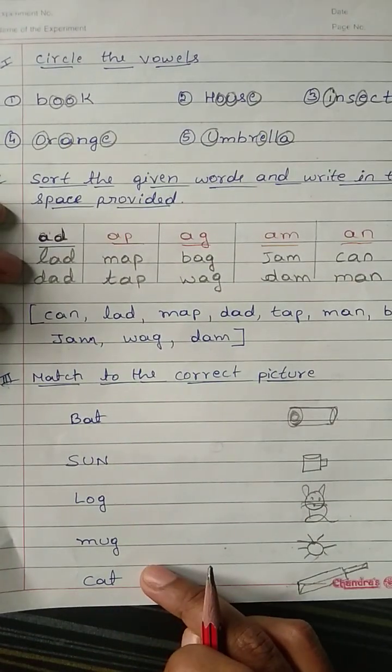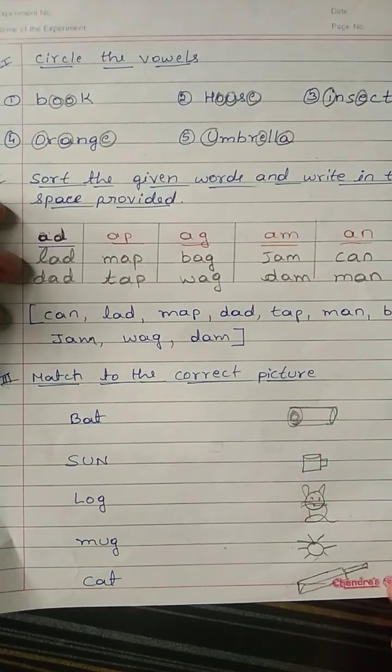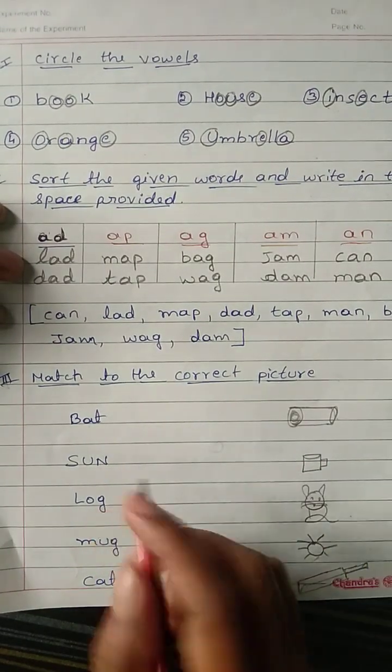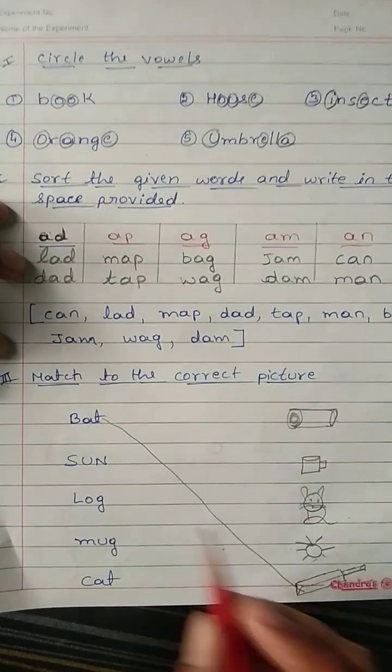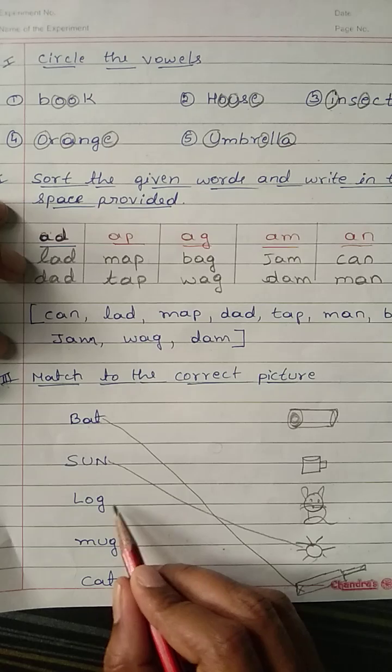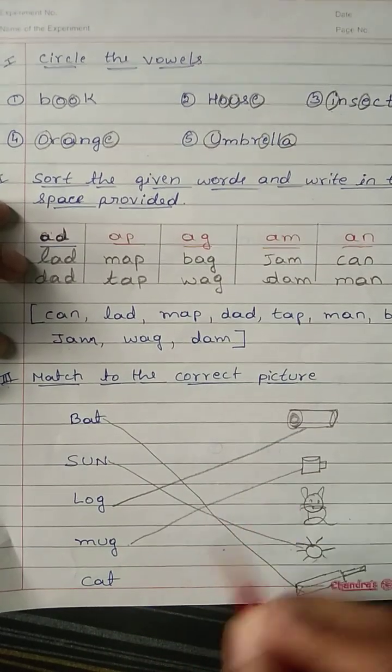Next, match to the correct picture. On one side the name is given and on the other side the picture is given. The child has to match the names to their pictures. Bat. Sun. Log. Mug. Cat.